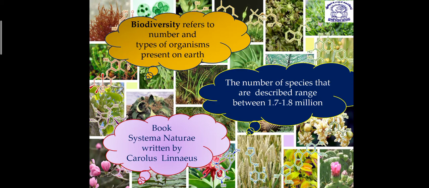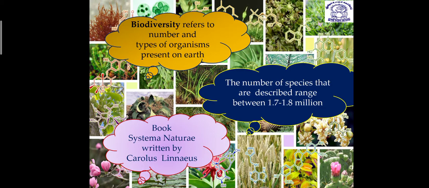This is a fact-based question that you can get in your exam. The question can be, how many species have been described till date? In the options you will not find 1.7 to 1.8 million, you will find 17 to 18 lakh. That will be your correct answer. And you know that there is still too much diversity remaining to be explored.